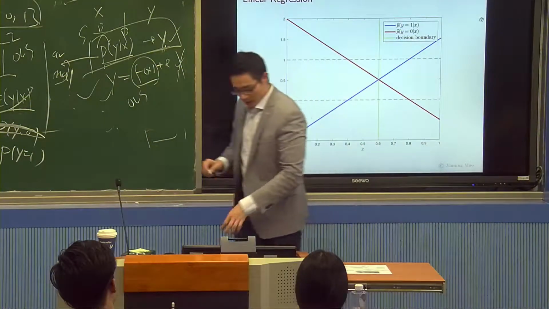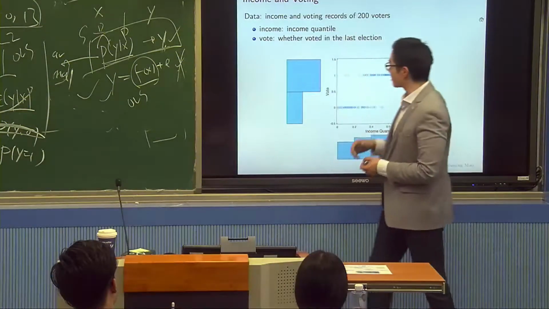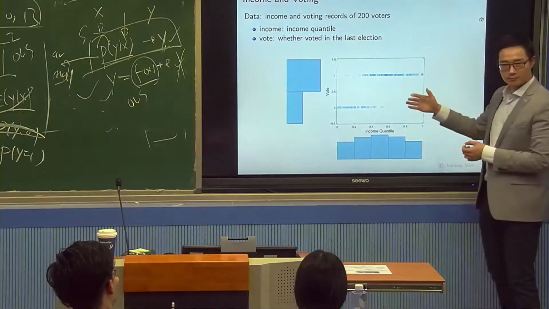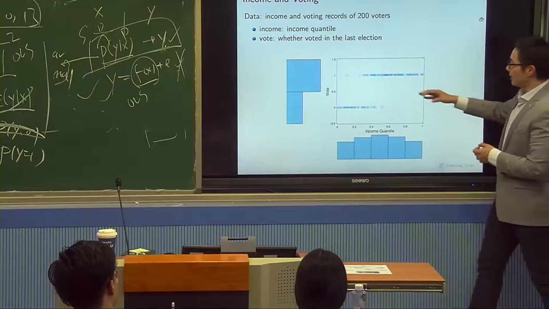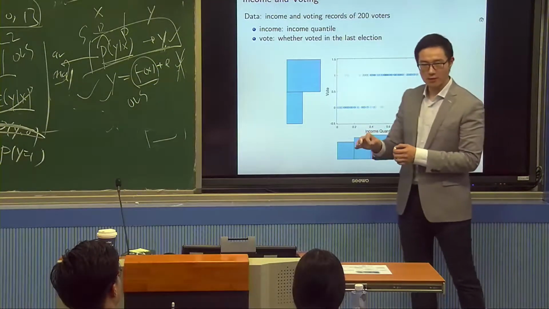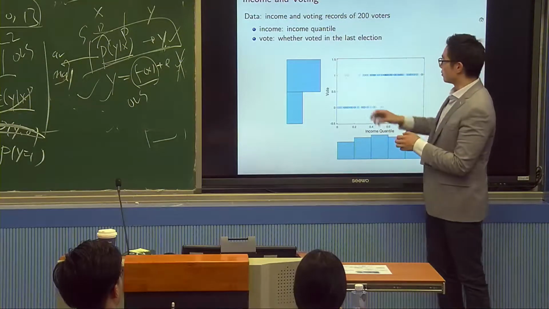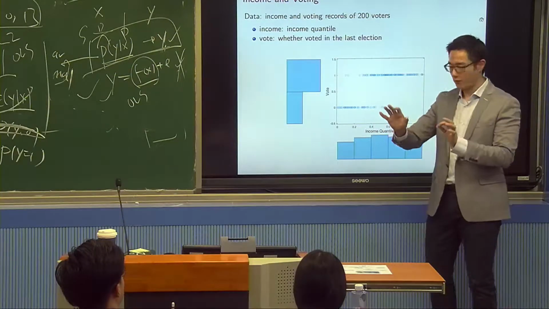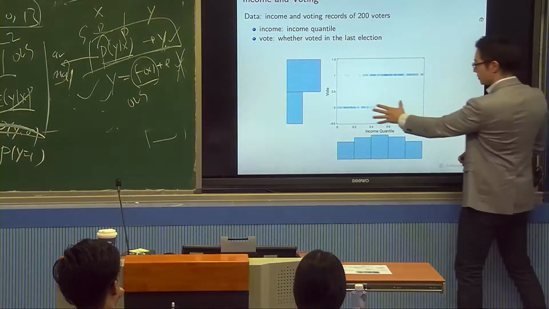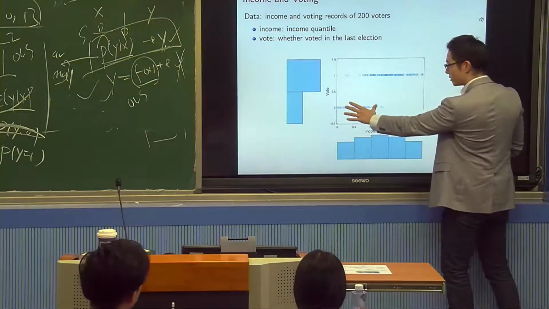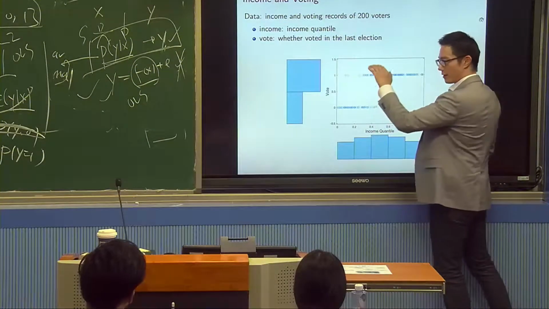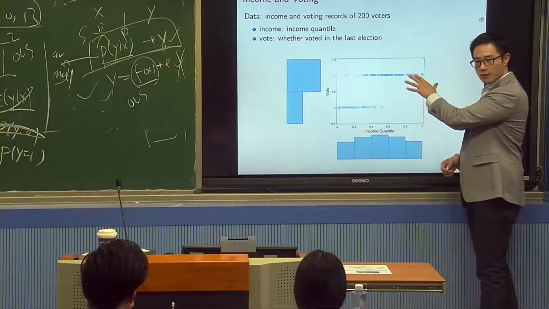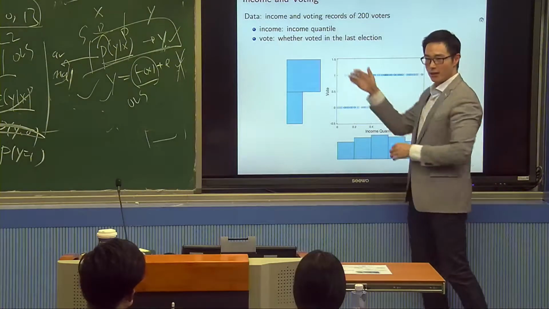And let's take a look at some data set. This is voting data. Here the x variable is people's income, from low to high income, and the y variable is whether people have voted in the last election. There are two values: y equal to 1 means people have voted, y equal to 0 means people have not voted. When people's income is low, many people have not voted, and only some people have voted. But when income increases, most people begin to vote. So there's a positive relationship between income and the vote.